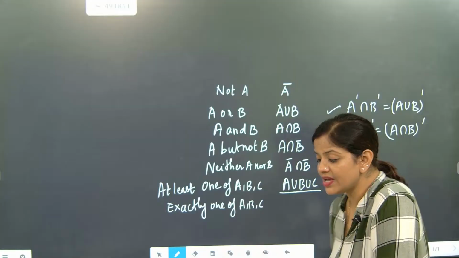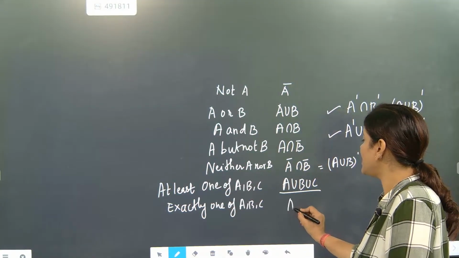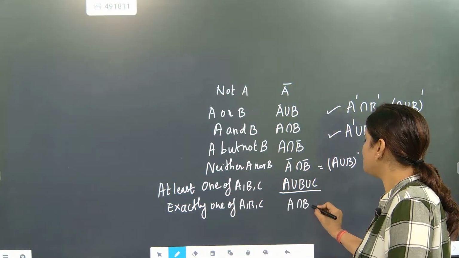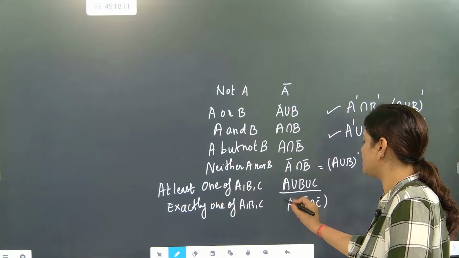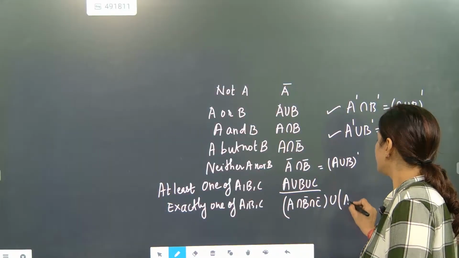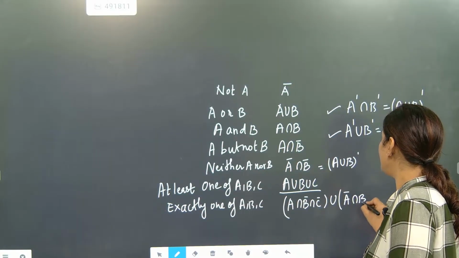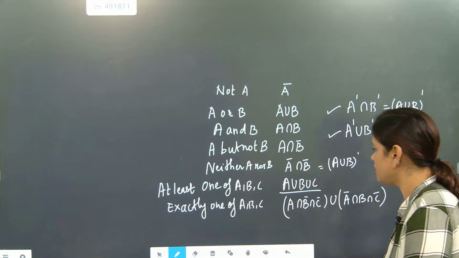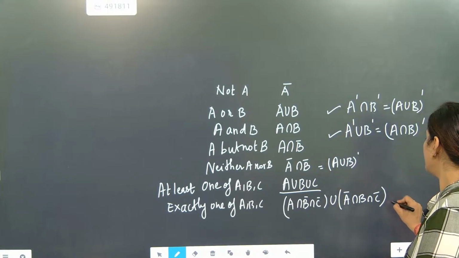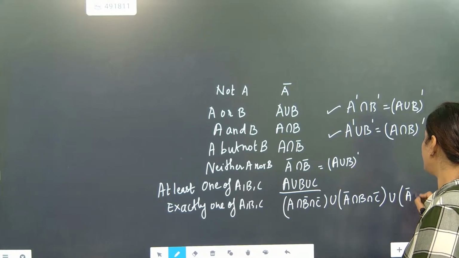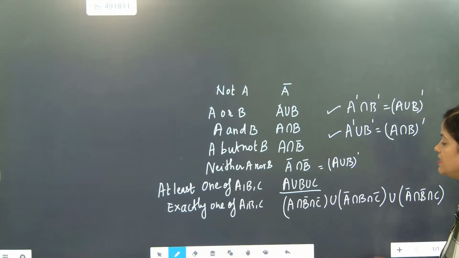Exactly one of A, B and C means what? If A will be there, then B and C will not be there. Union, A will not be there, B will be there, C will not be there. Understood? Union, A will not be there, B will not be there, C will be there. This is the meaning of exactly one of A, B or C.